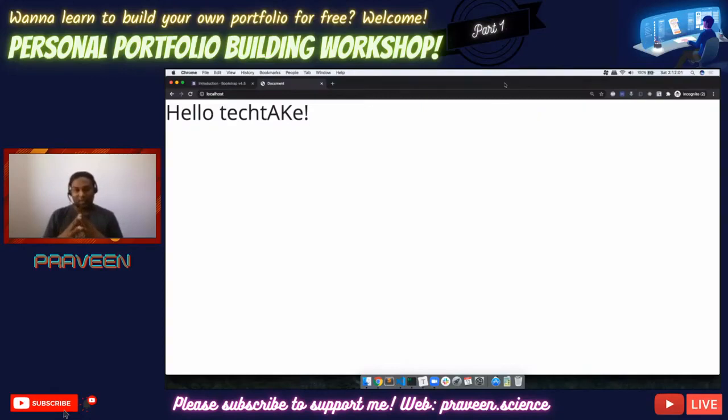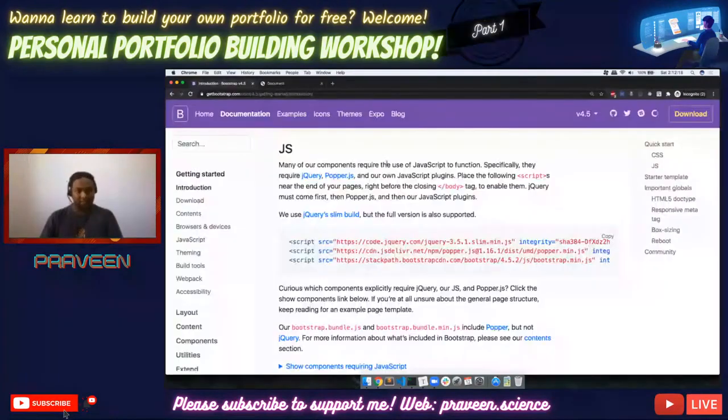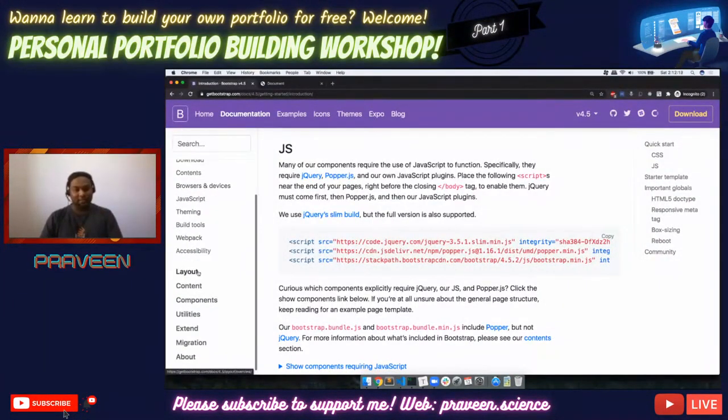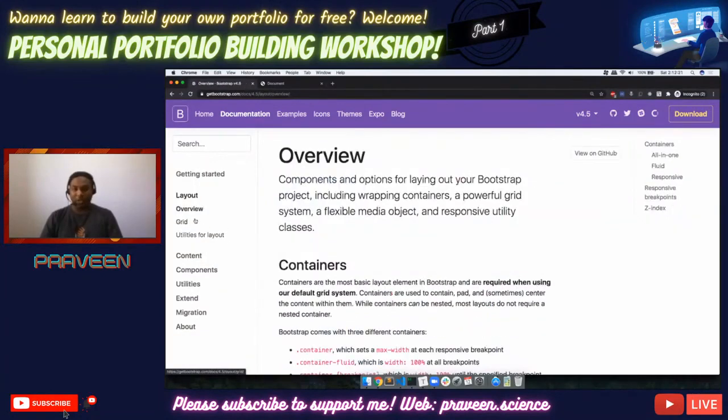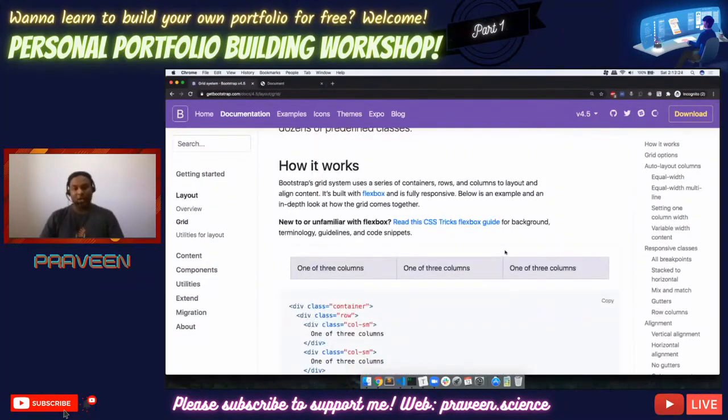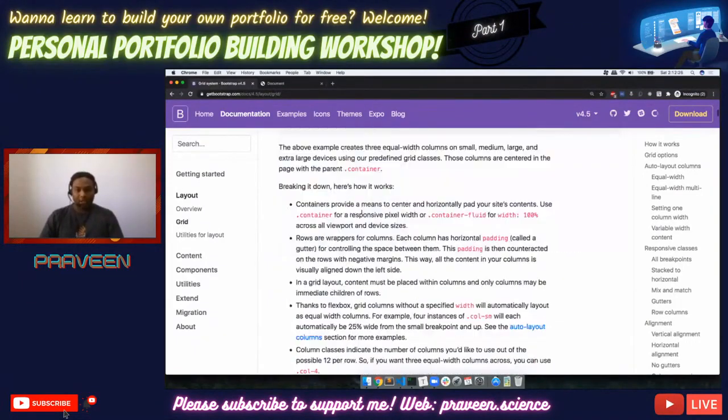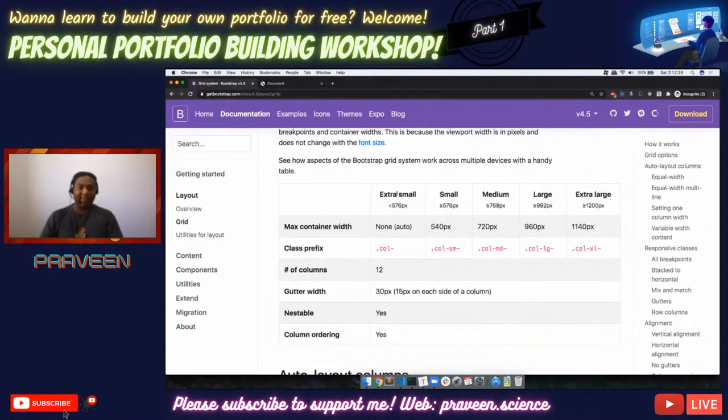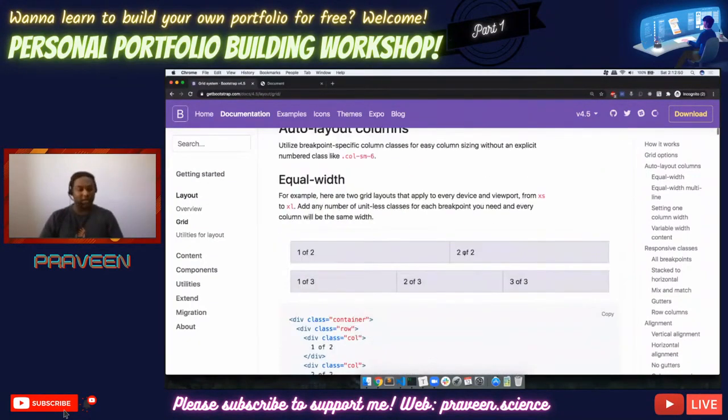The next thing we are looking for is how we can use Bootstrap's different features. Starting with it, Bootstrap has a few layout tools. In the layout, you have something called a grid system. So let's see how the grid system works. There are a couple of grid options. You have extra small, which is XS. Small, which is SM. Medium, which is MD. Large, which is LG. Extra large, which is XL. These are the basic responsive things that you need to know. So how exactly a responsive column looks is what we need to look at.